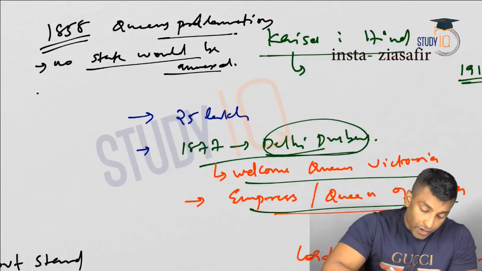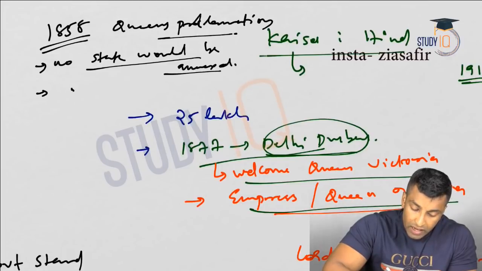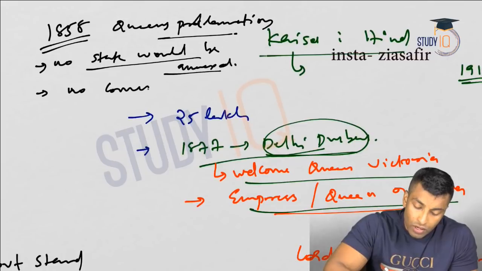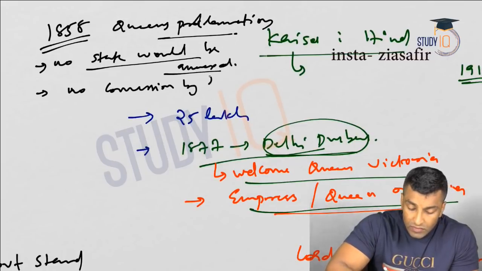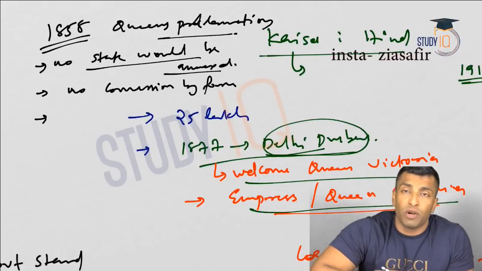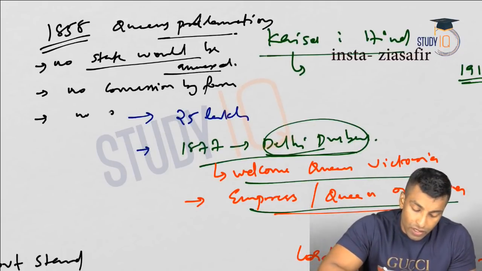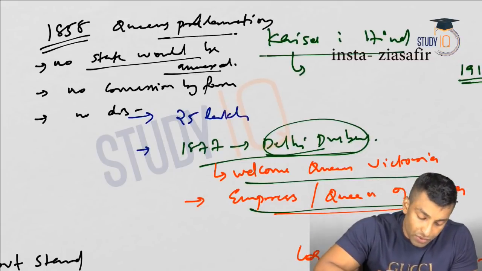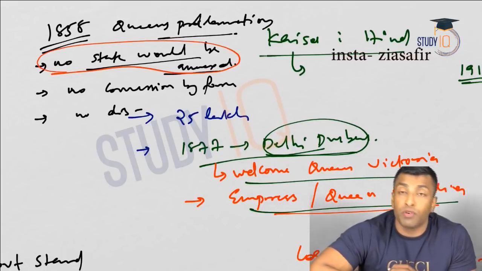Now, second point in that Queen's proclamation is there won't be any conversion by force, which is not relevant here. I'm just writing it down anyway. No conversion by force. And the third point is there won't be any discrimination in the recruitment of army services. Okay, no discrimination in the recruitment of army services. These were Queen's proclamation. Out of this you can see the first point, no state would be annexed.